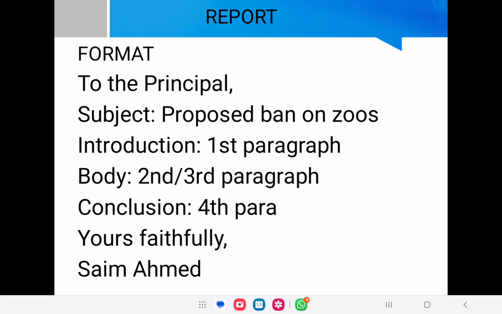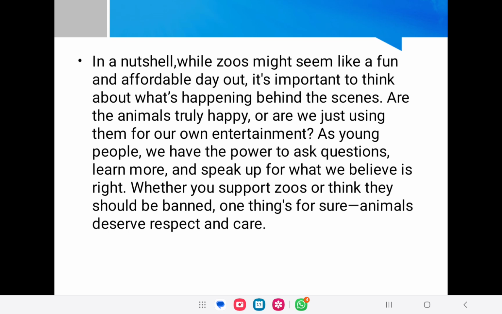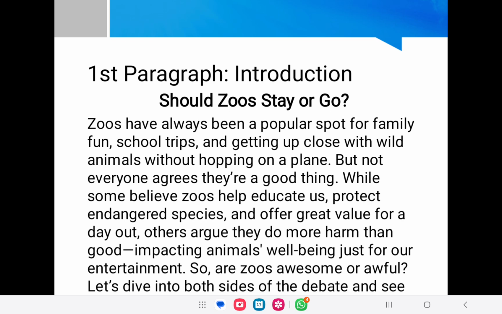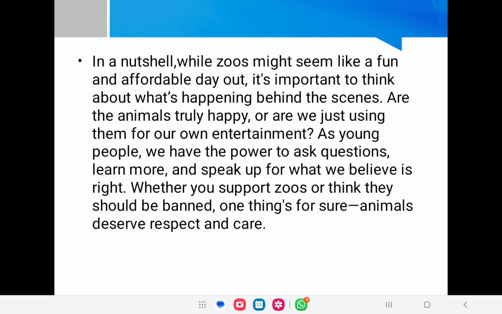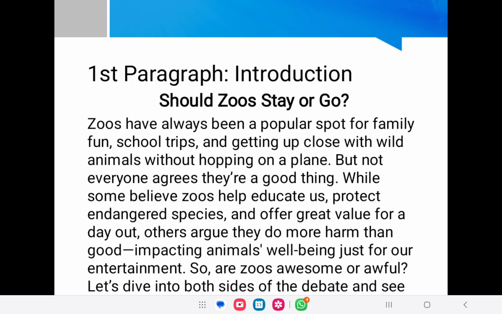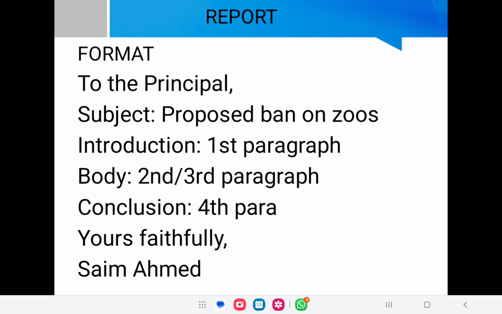Okay, so now the second thing. Here we saw how we are going to use the same text for article writing. I have given an introduction and a conclusion. Then in the middle you can write the things that we have already discussed for speech writing. Many believe that all those things you can write while evaluating the text, but the start and conclusion are definitely different when we are writing an article and when we are writing a speech. So the difference must be there, and you have to keep that in front of you.